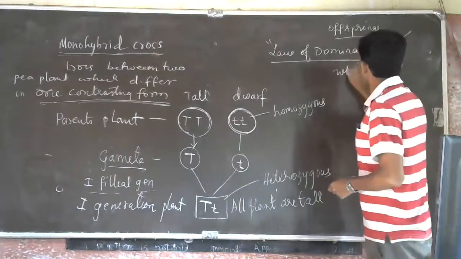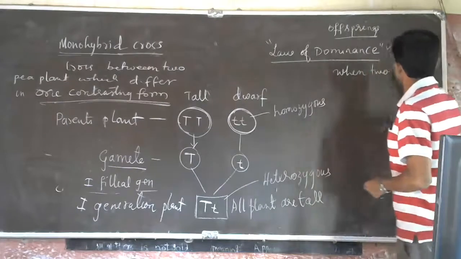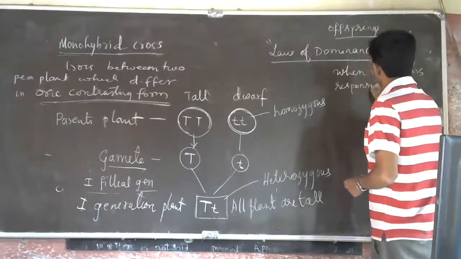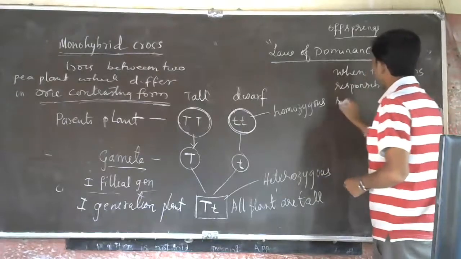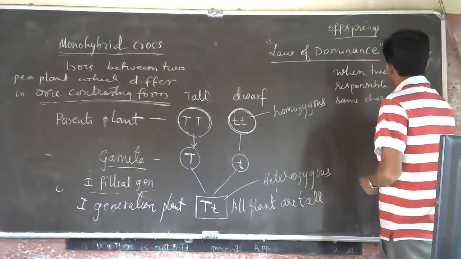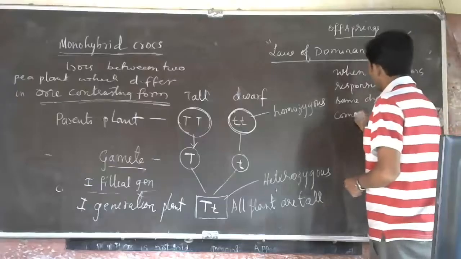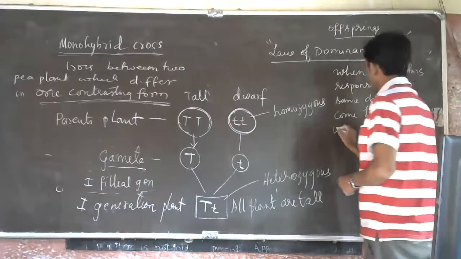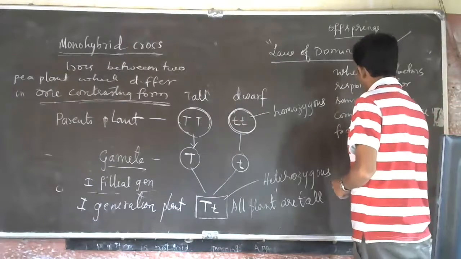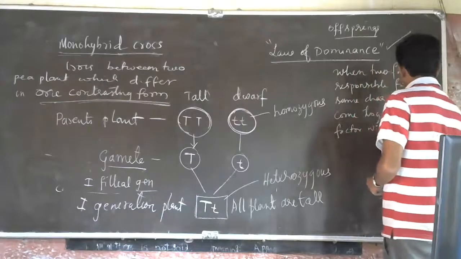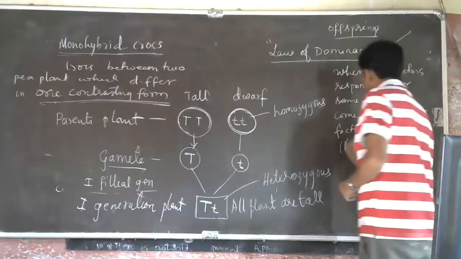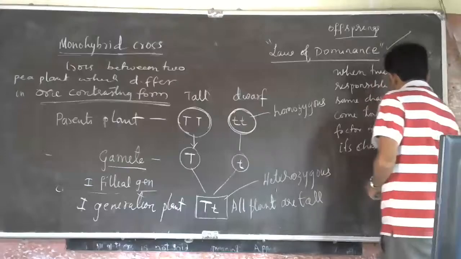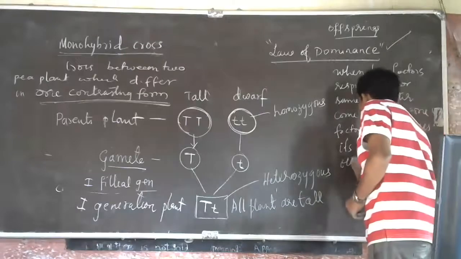Understood? So when two factors responsible for the same character come together, one factor will express its character and the other will be suppressed.